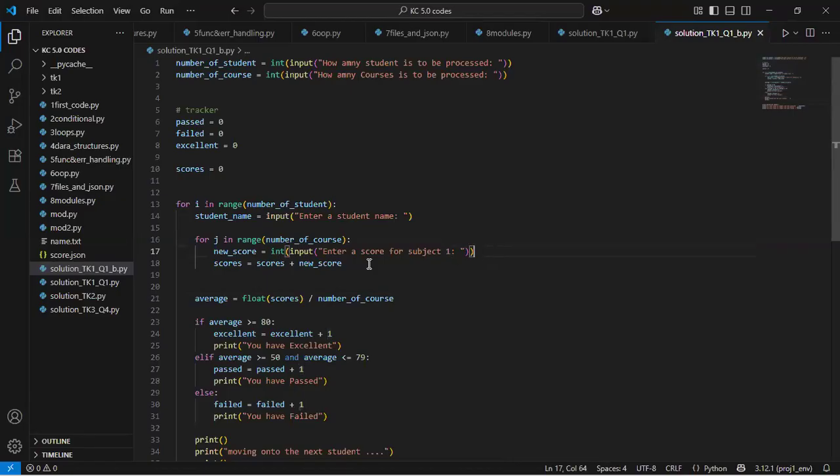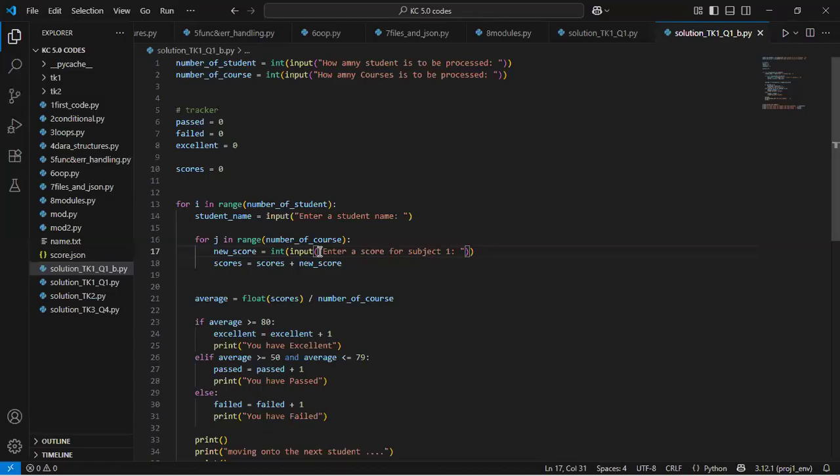Remember, this is going to keep looping, so it will keep asking us for subject 1, and we don't want that. So how can we solve this problem? Well, what we can do is bring in J here, which may actually complicate things for us, but I'll tell us what it means.